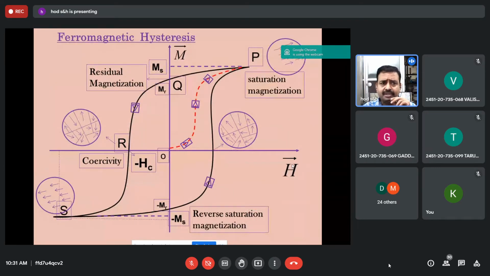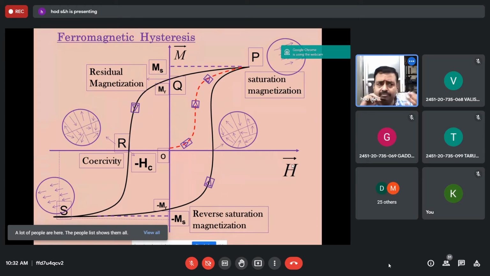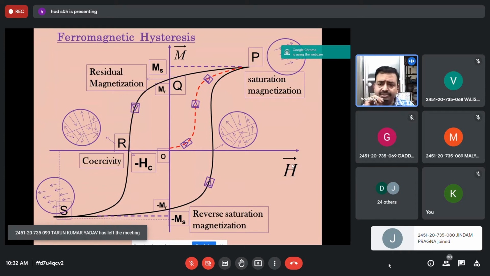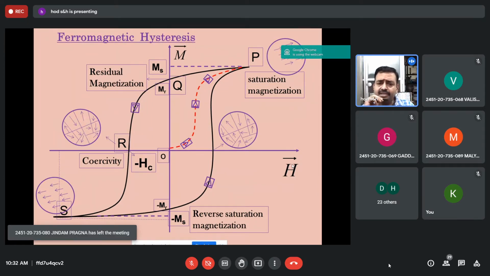And another question: describe ferromagnetic hysteresis. This also I'll just read the points. You go through this one. The graph that represents the variation of magnetization with respect to the external magnetic field is called magnetic hysteresis or BH loop. So when the magnetic field is applied, you can replace M with B also, because in some textbooks it is given as B. So the B value initially rises very slowly, then rapidly increases and reaches a maximum value. There you will be getting saturated magnetization.